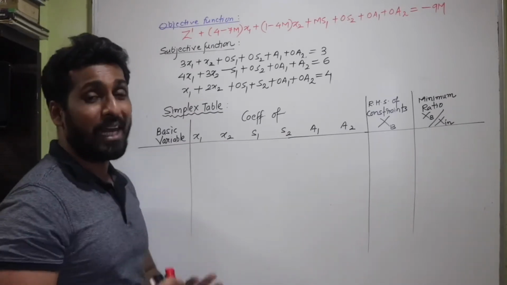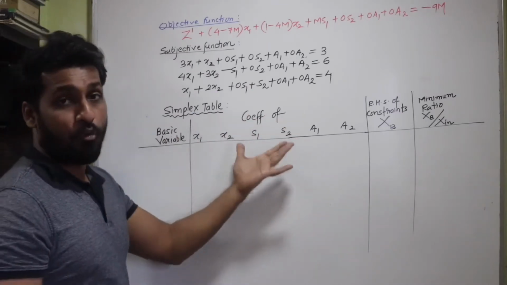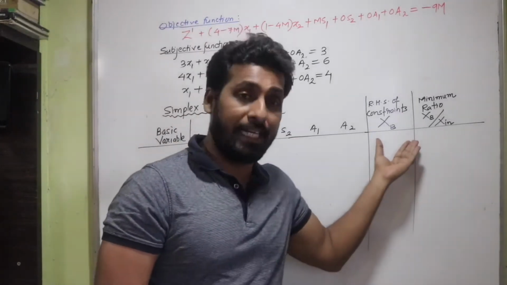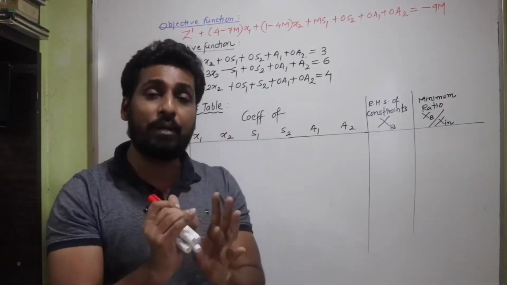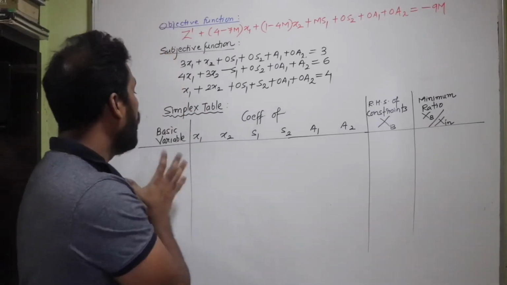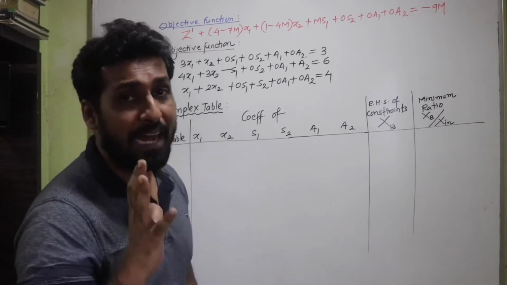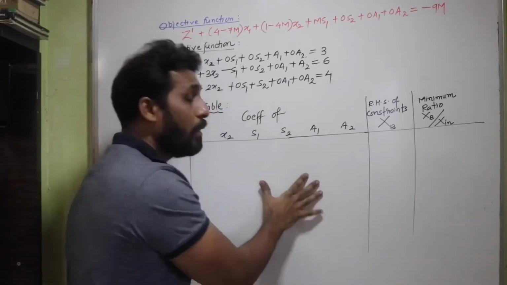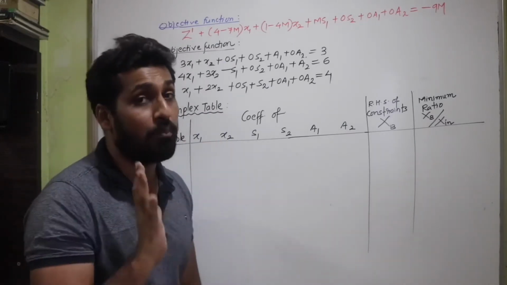Now you remember that a simplex table had nothing but what? The basic variables, the coefficients of all the variables involved, the right hand side of the constants termed as xb, and the minimum ratio. Now the concept is going to remain exactly same. I have to first decide what are my basic variables. Now the basic variables can be obtained from the basic matrix. Here I'm going to get the basic matrix. The basic matrix has to be a unit matrix.